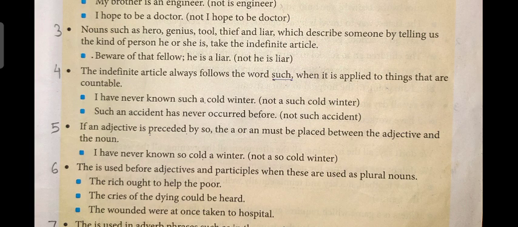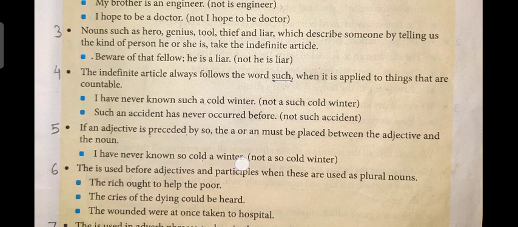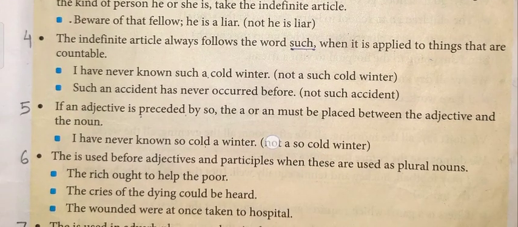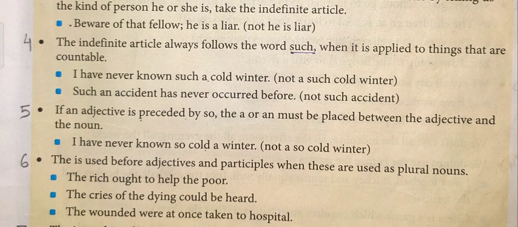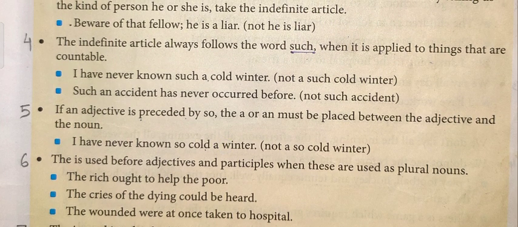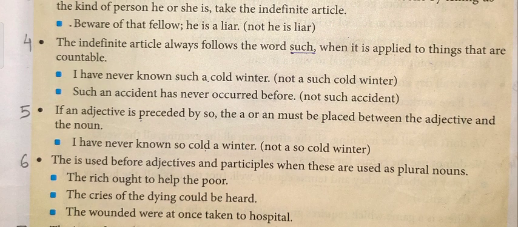Look at the example. I have never known so cold a winter. So cold a winter. So is placed before the adjective, that's why we write a here between the adjective and the noun.